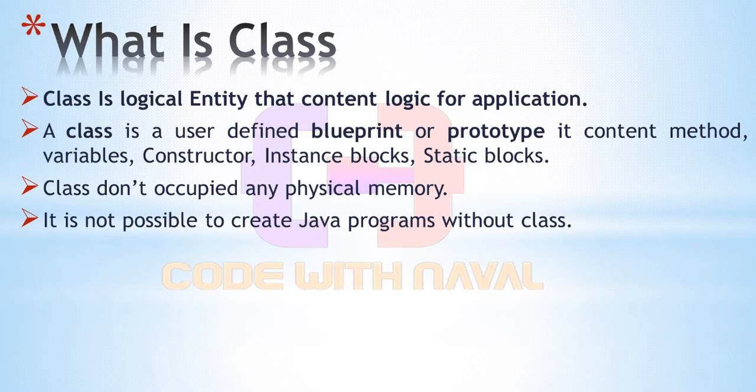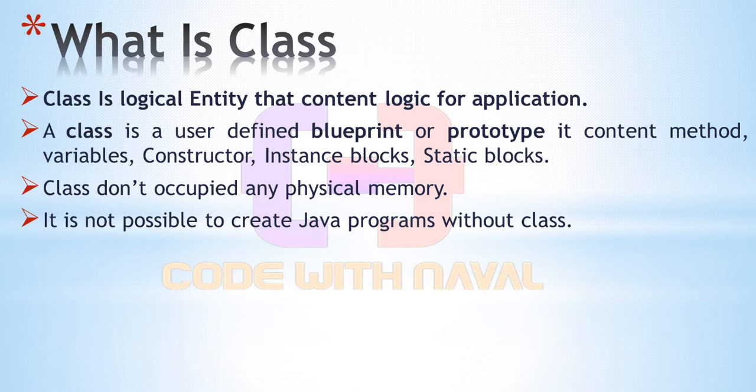That paper blueprint doesn't occupy physical place, but when we build the actual building, that building requires physical space. That means class doesn't occupy any physical memory, but if we build that building in that particular place, that means we are creating an object. So object occupies physical memory, but class doesn't.